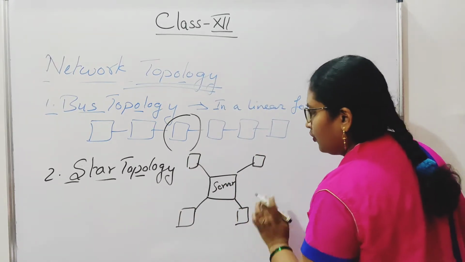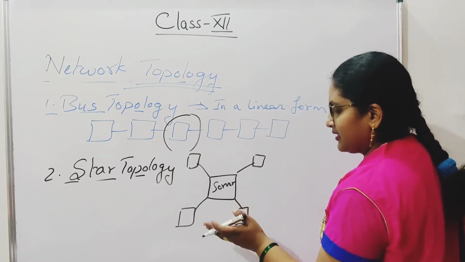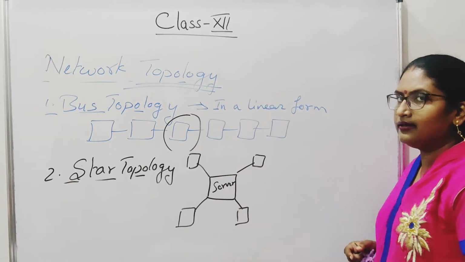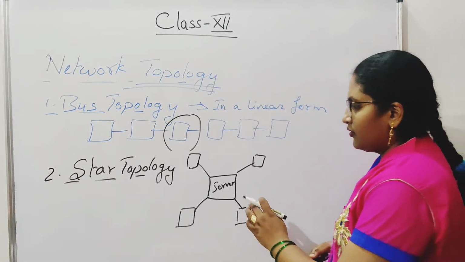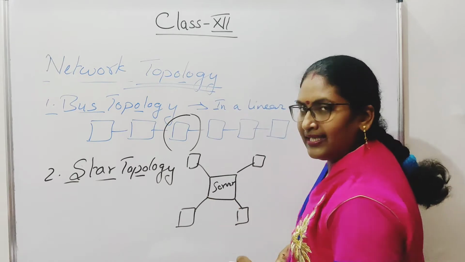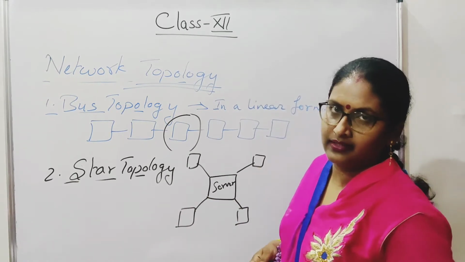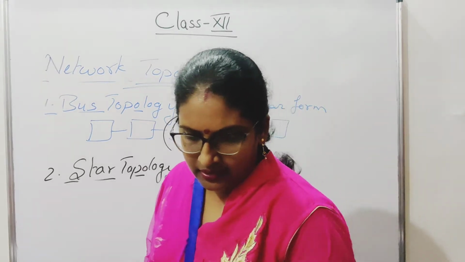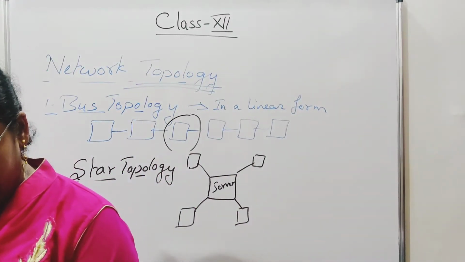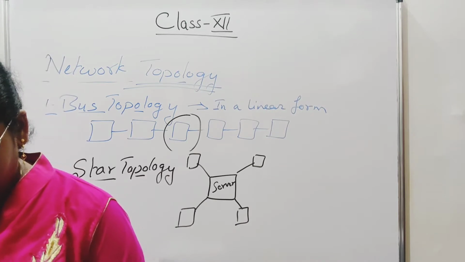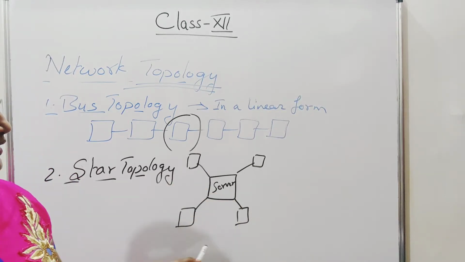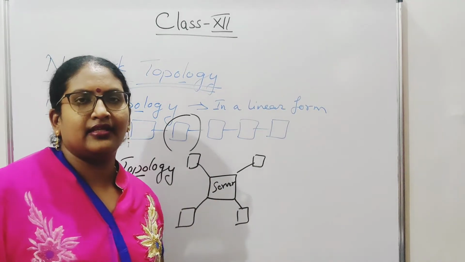These are the nodes or clients we can say, but your server is at the center. So star topology is known as a central control system. Your star topology is having the control at the center, and all the computers are dependent on this server.